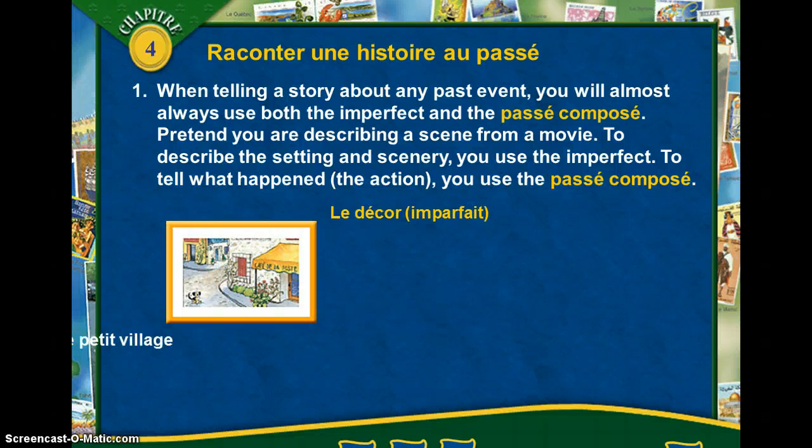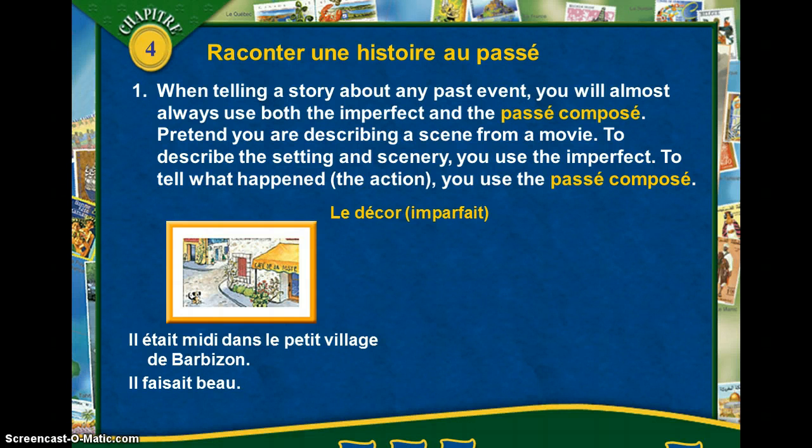Okay, here we have a café. So here we're talking about time as well. Remember when we're talking about what time it is, then we use the imparfait. Il était midi dans le petit village de Barbizon. Il faisait beau. That's nothing new to us. We know that when we're talking about the weather, we're going to use the imparfait as well.